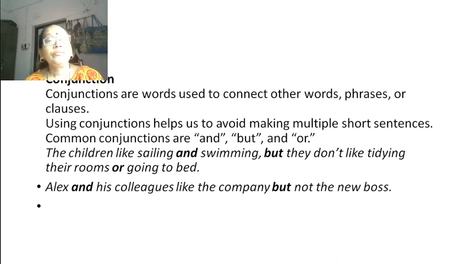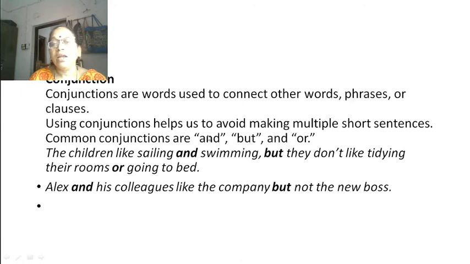Conjunction. Conjunctions are words used to connect other words, phrases or clauses. Using conjunctions helps us to avoid making multiple short sentences. Common conjunctions are and, but, or.